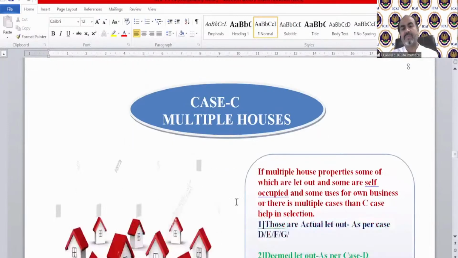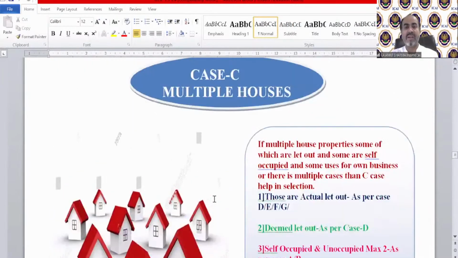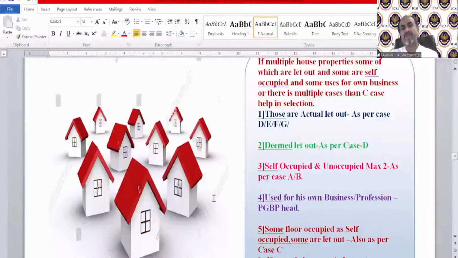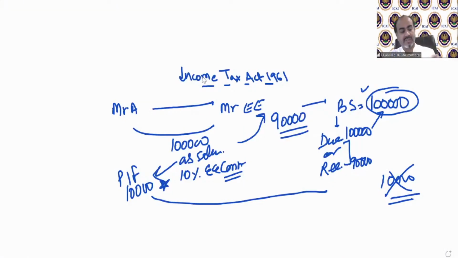Moving on to case number C. Case number C is a multiple houses case. Multiple houses means when you have more than two house property. So technically, case number C is not a solution case. It's just a selection case.